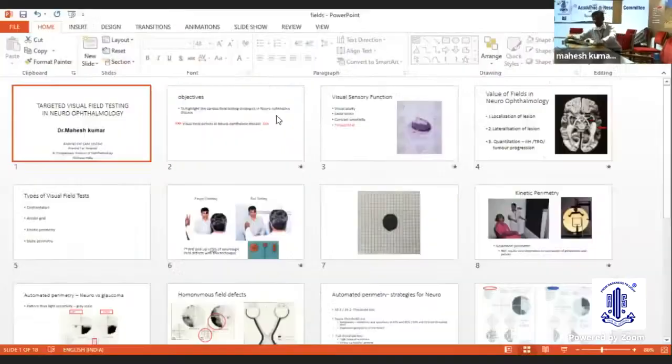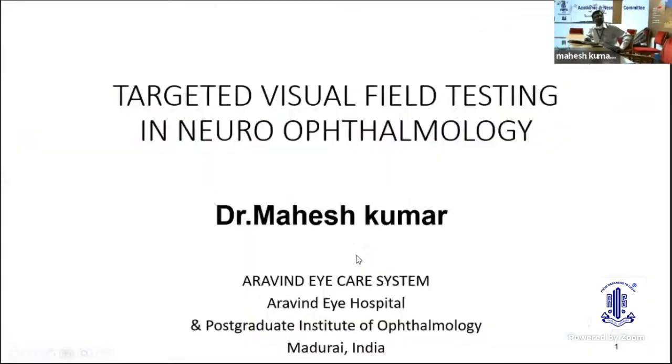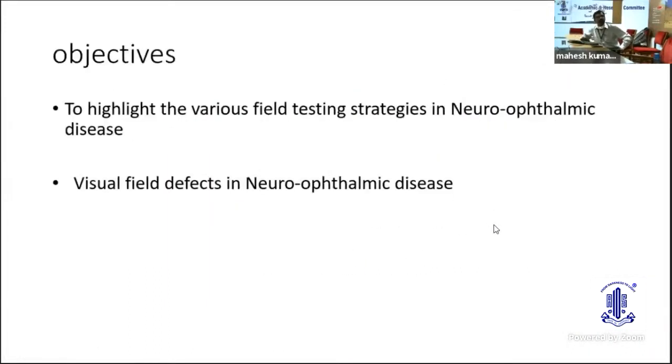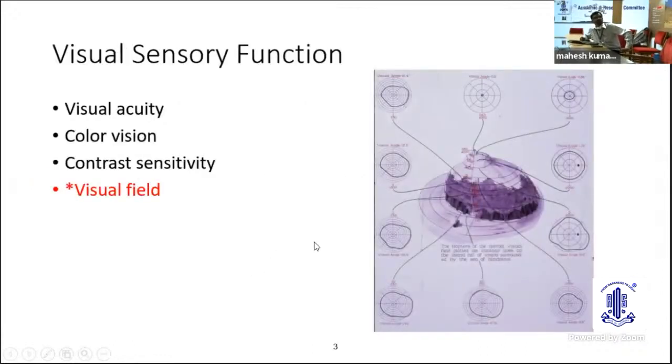Good evening, and I would like to thank the AOS ARC team members for having invited me to speak in this excellent webinar. The topic given to me is targeted investigations in visual field testing in neuro-ophthalmology. The objectives of my presentation will be to highlight the various field testing strategies in neuro-ophthalmic disease. Specifically, I will not be discussing the visual field defects in neuro-ophthalmic disease in this short 6-minute talk.